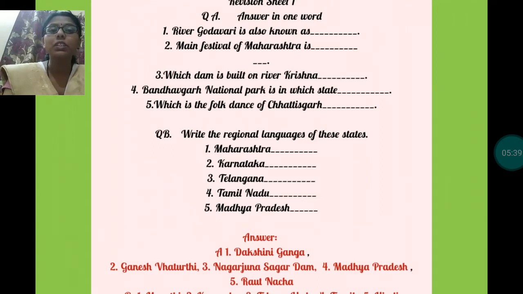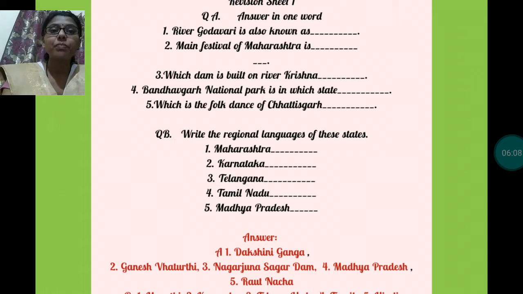People worship it, and it is known as Dakshini Ganga, as Ganga is the holiest river of our country. So it is compared to Ganga, and as it flows towards the south, it is known as Dakshini Ganga. Dakshin is a word in Hindi and Sanskrit, which means south.